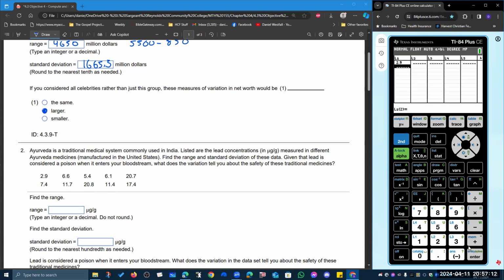So the values are 2.9, 6.6, 5.4, 6.1, 20.7, 7.4, 11.7, 20.8, 11.4, 17.4. Let's find the range and the standard deviation.